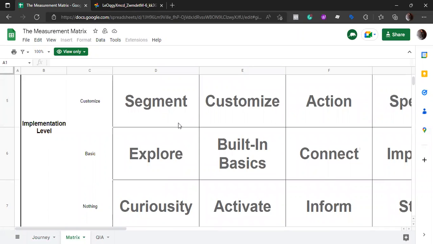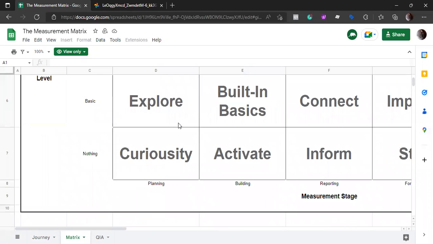So the first level is nothing. What is meant by this is that we don't really know what we are looking for, right? So the first thing to do here is to activate, to enable Google Analytics to start collecting data from our website. And if we want to do it through GTM, then we should integrate the GTM script tag in our website, right?